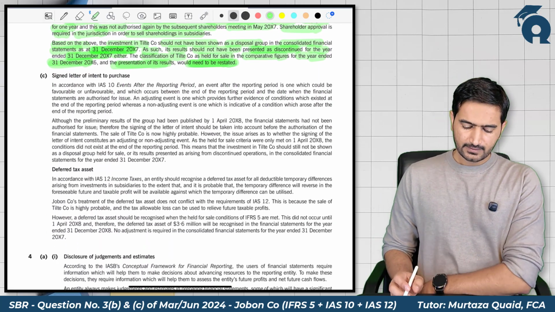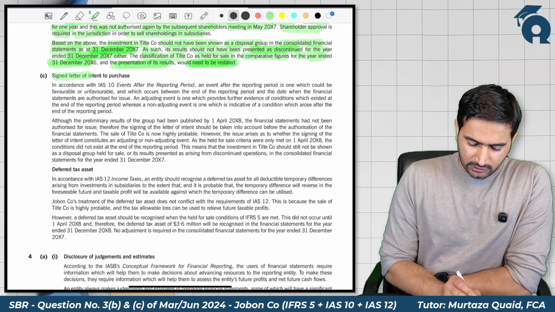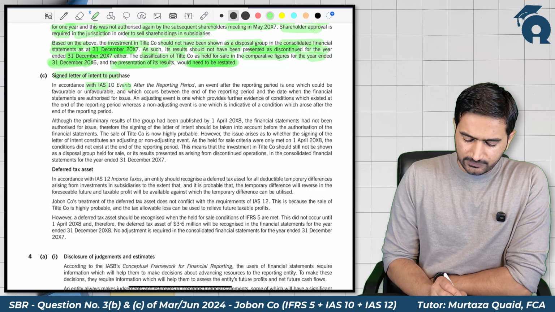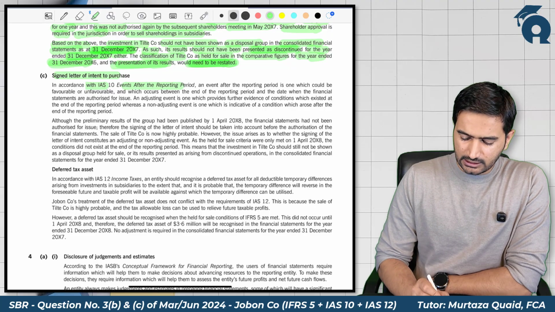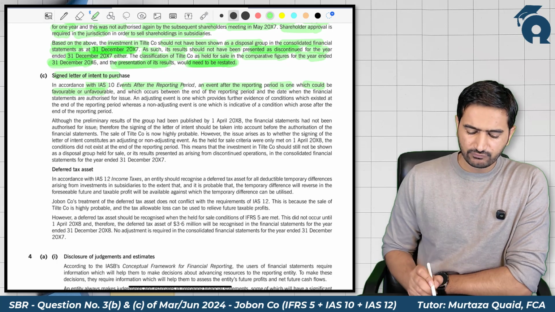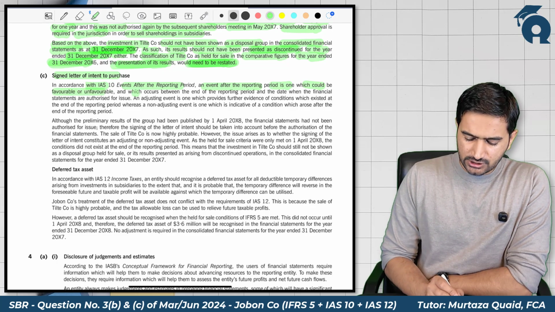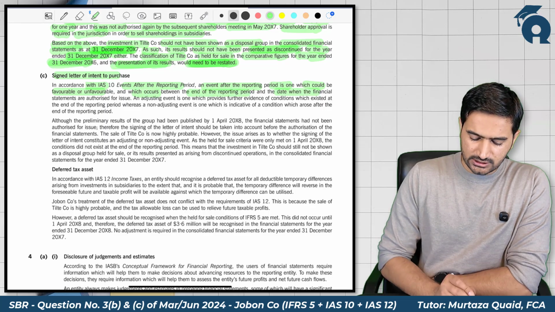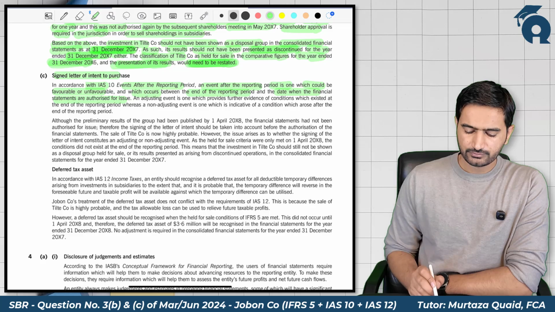It says, for the signed letter of intent to purchase, in accordance with IAS 10, it is an event after the reporting period. An event after the reporting period is one which could be both favorable or unfavorable, and which occurs between the end of the reporting period and the date when the financial statements are authorized for issue.